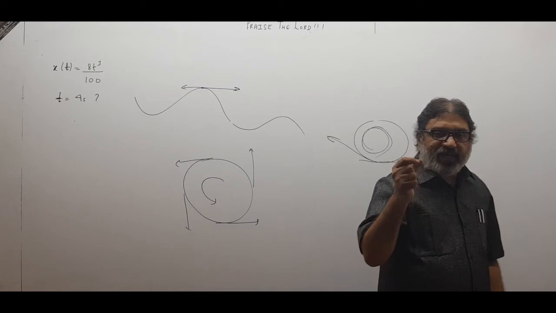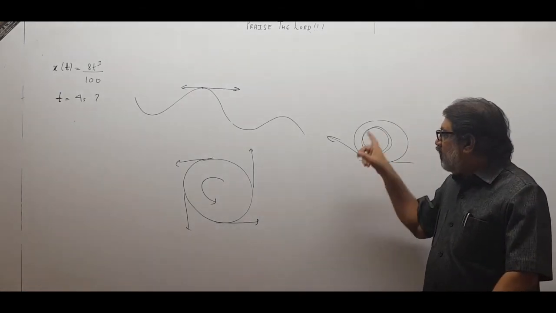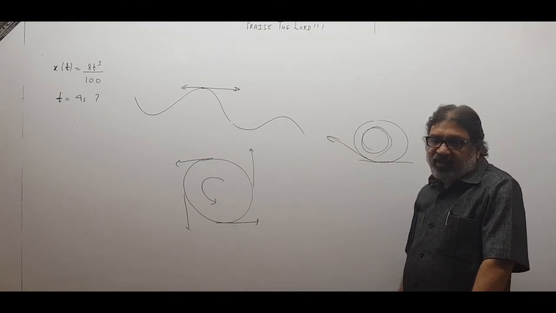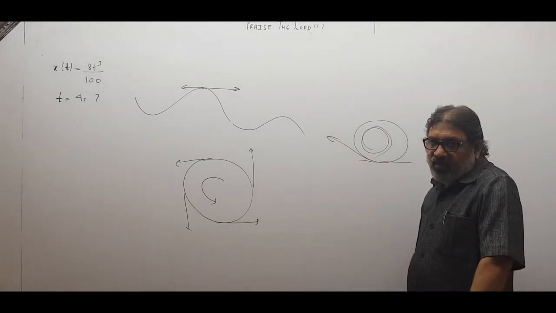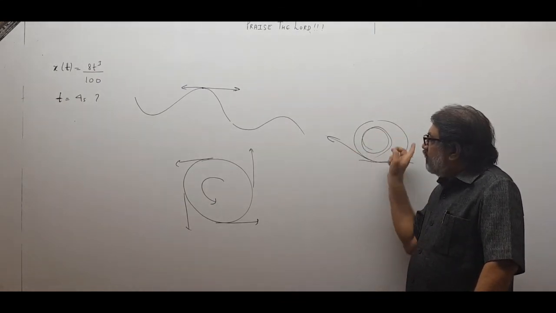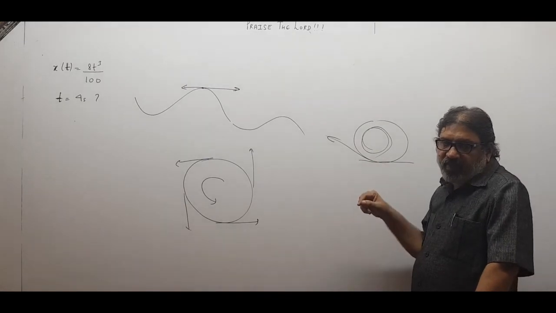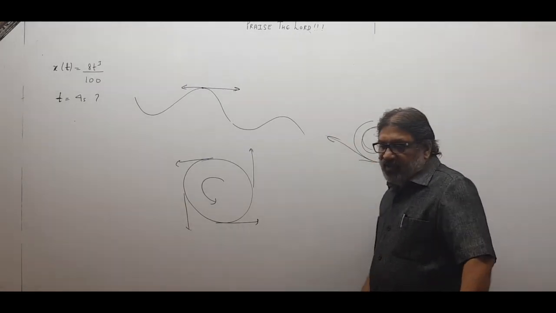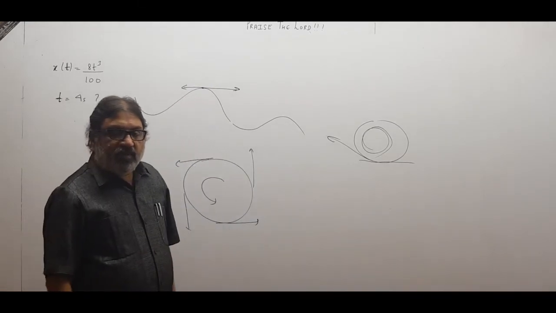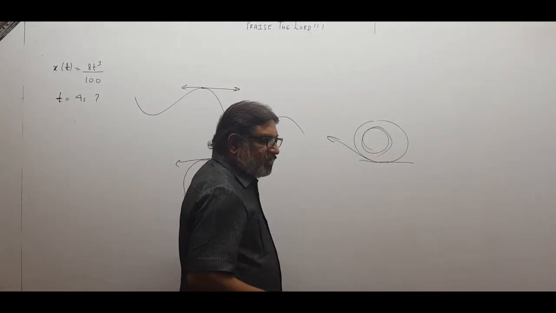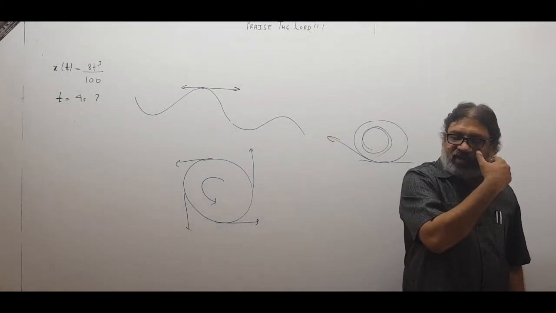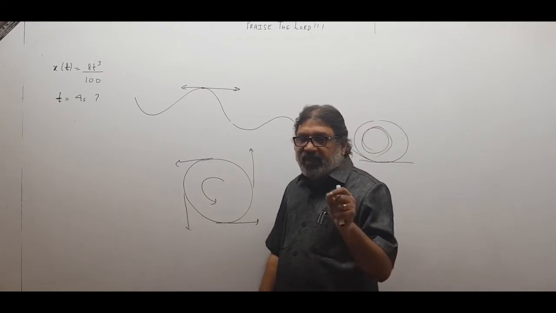Small wet mud particles, as the tire rotates, are flying off in a straight direction, in the direction of tangent. Even though the wheel is moving like this, the mud particles which are detached from the tire don't move in circles, they move in a straight line as and when they get detached. These two examples clearly tell us that the direction of instantaneous velocity and direction of displacement always are in the direction of tangent at that point.